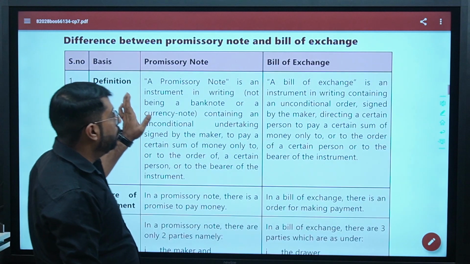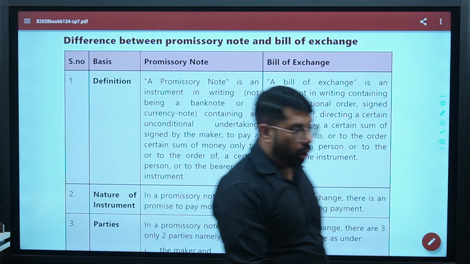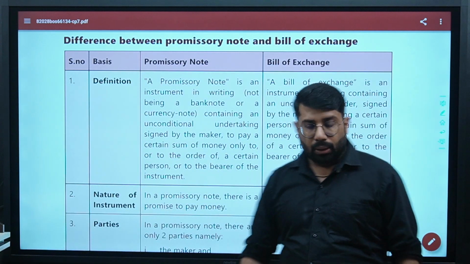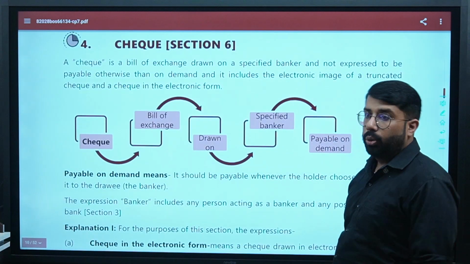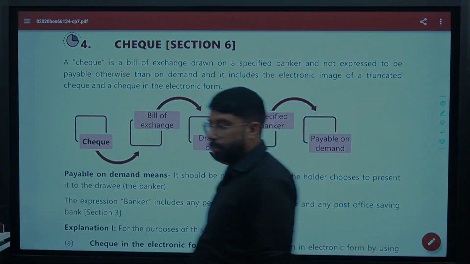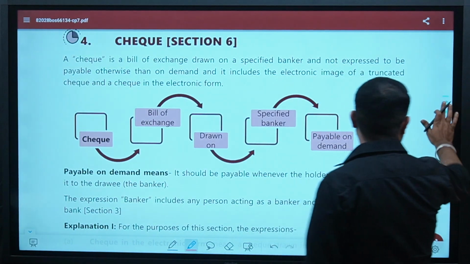This difference between promissory note and bill of exchange, as I've already told you, this is for your reading purpose. Read it. In case of any doubts, I will take your doubts. You can refer to your book directly to read this difference table. Okay? Chaliye, next is check.